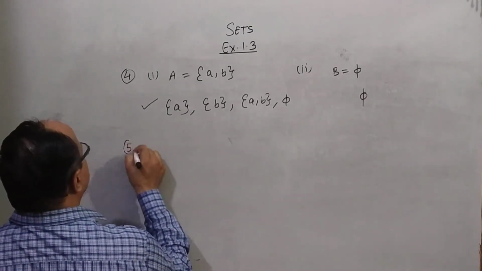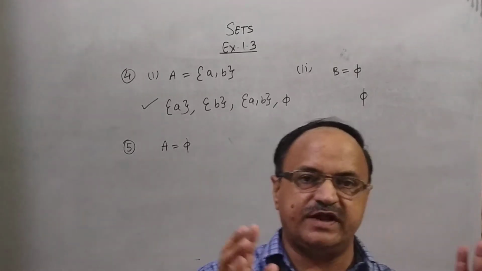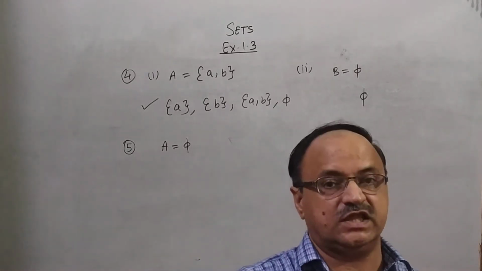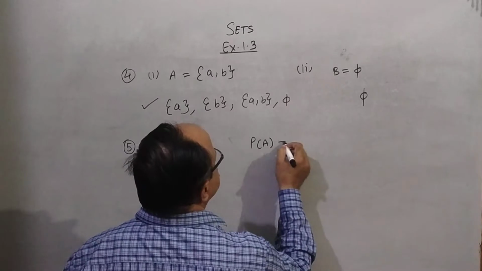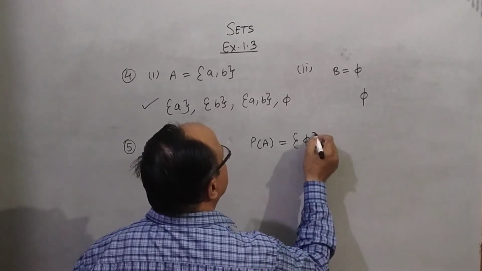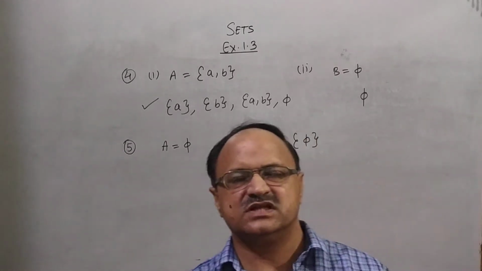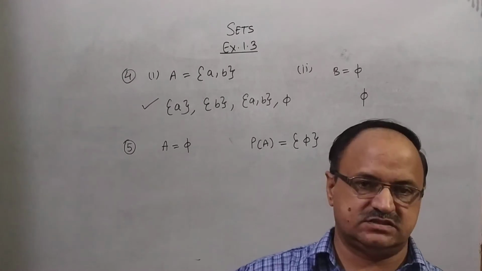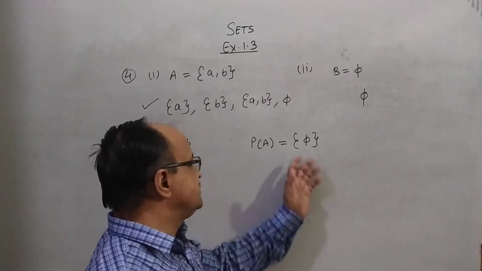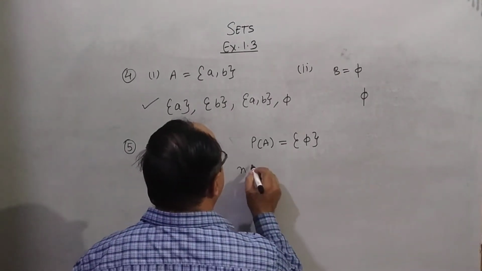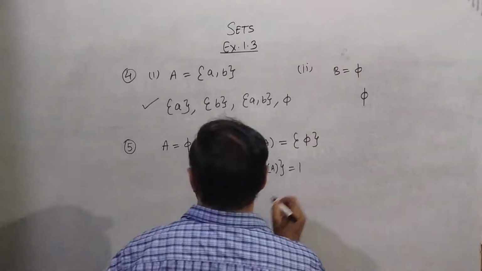Question number 5. If A is equal to the empty set, can you tell me how many elements are in P of A? P of A means the power set. The definition of power set you already know: the collection of all the subsets of a set is called the power set. So you can say the number of elements in the power set is only one.